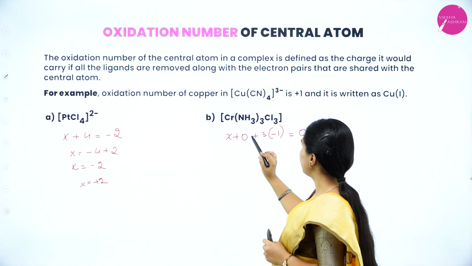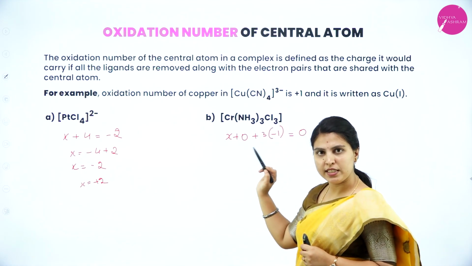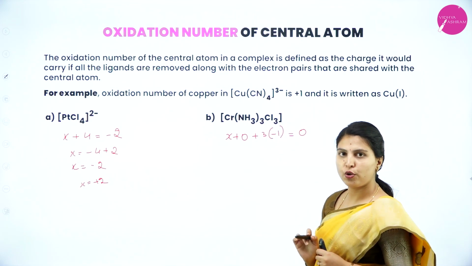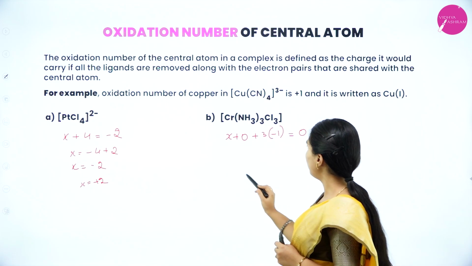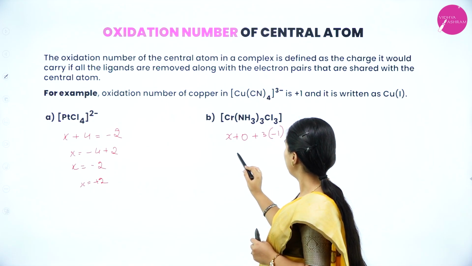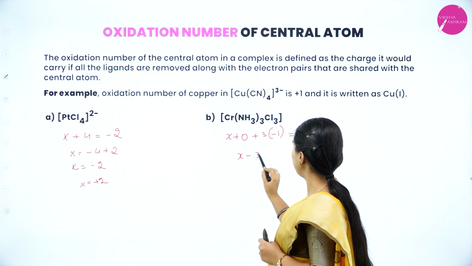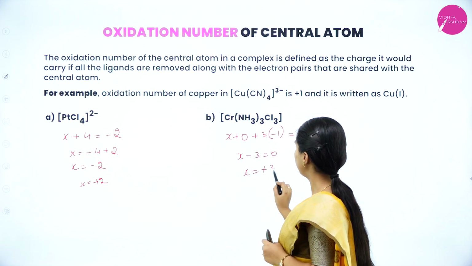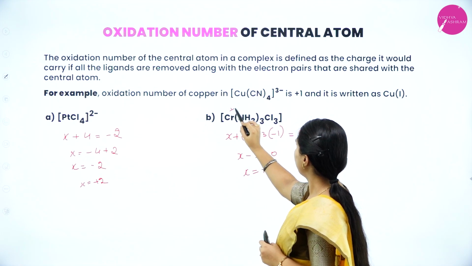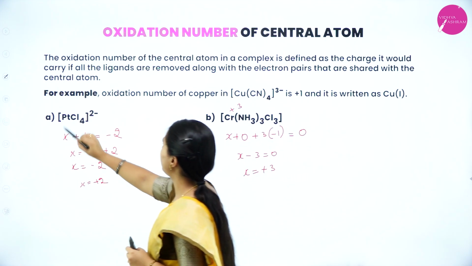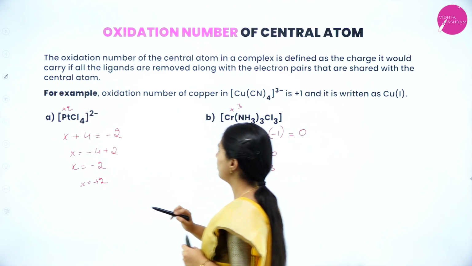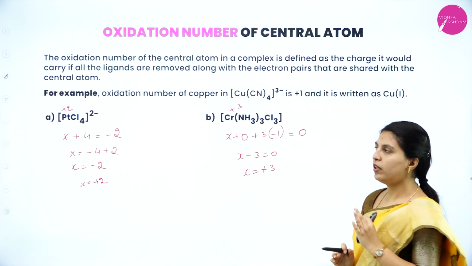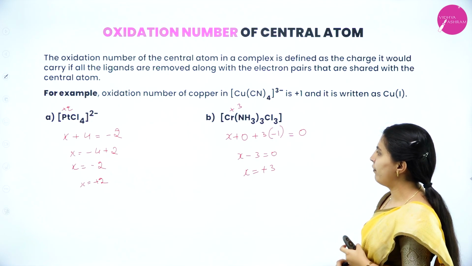So x plus 0 plus 3 into -1 for chlorine will be equal to 0, and x minus 3 equals 0. So x will be +3. For chromium +3 and for platinum +2 or -2. Okay, this is how the oxidation number of the central atom should be found out.